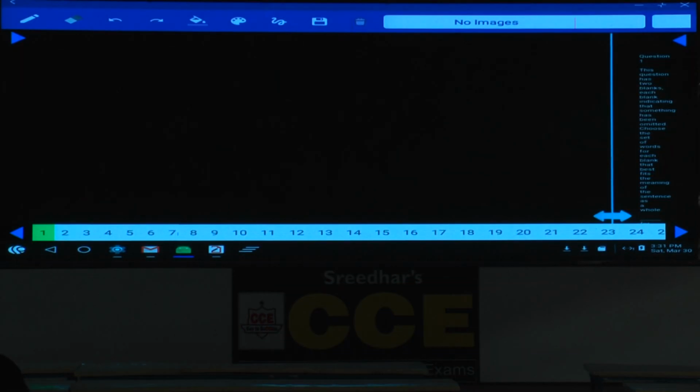Now paper number 632. In this paper, question number 61... 66. Now in this question number 66, tell me what is the information here.